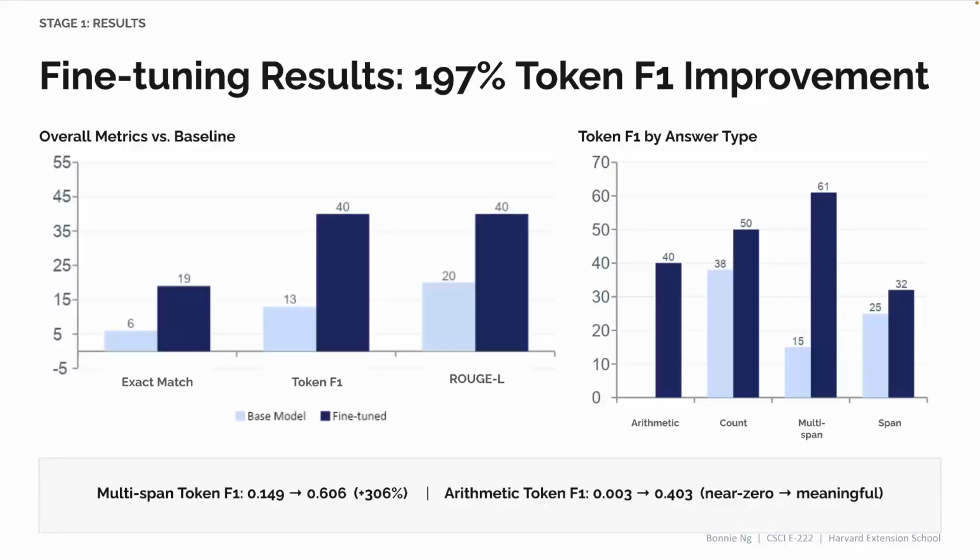The more interesting results is by answer type. For arithmetic, the baseline model scored only about 0.003, which is essentially 0. After fine-tuning with chain of thought targets, it reaches 0.403 here. This score is still low, but it's still a qualitative shift from the pre-trained model that couldn't reason numerically at all to one that can. And we can see that for multi-span, it also improved from 0.149 to 0.606, which we know is from the capacity from the extra large model.